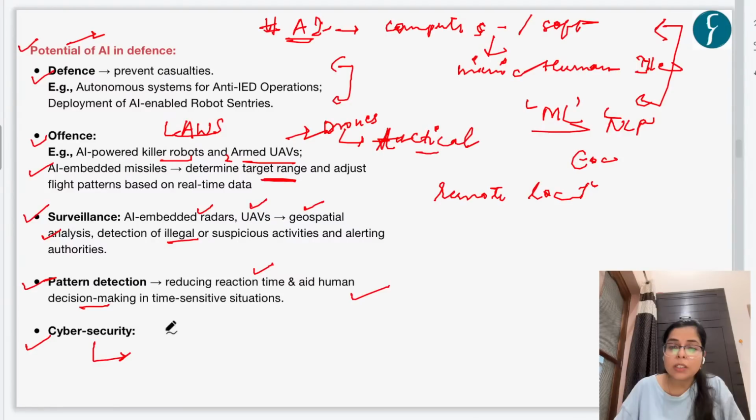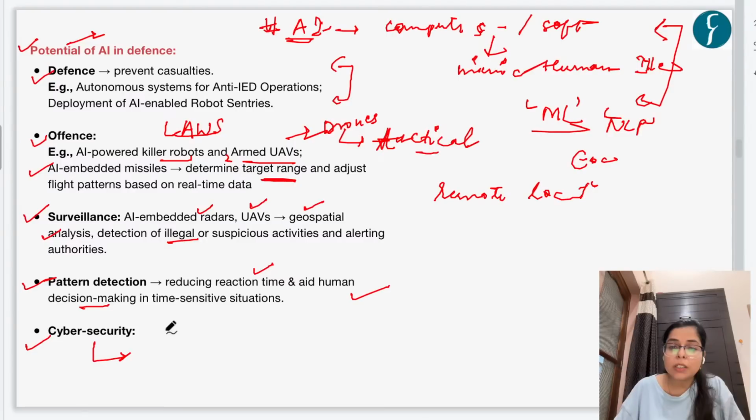But having said this, there are certain challenges with the use of AI in defense systems. Now, first of all, what is this challenge? First challenge is to fix accountability. Now, we all know that AI-based systems are prone to biases. They are prone to errors, right?